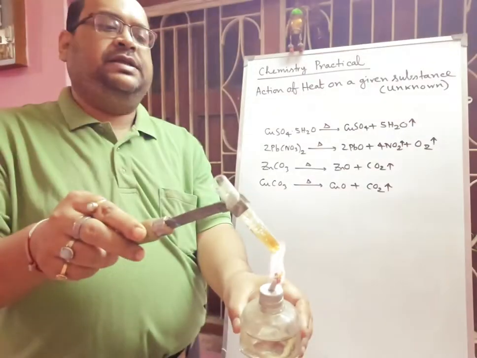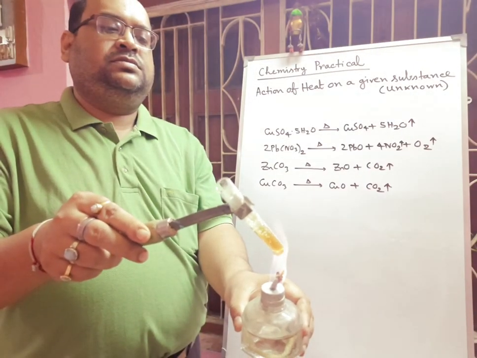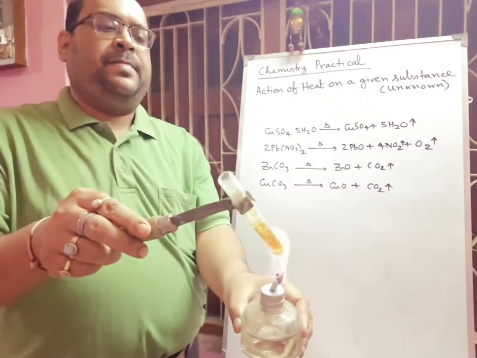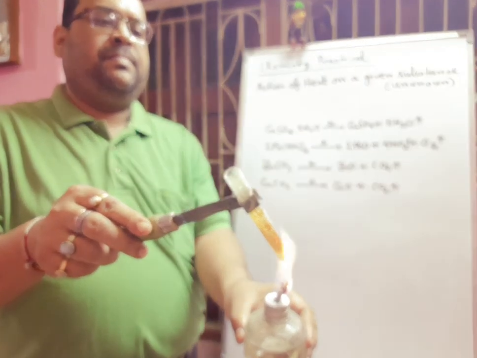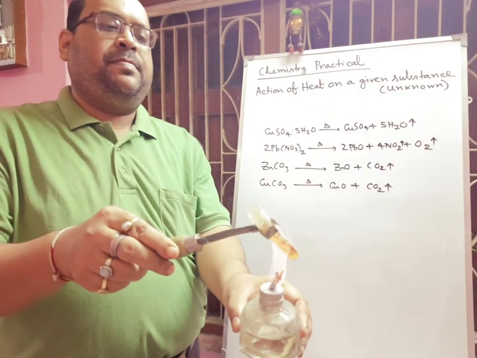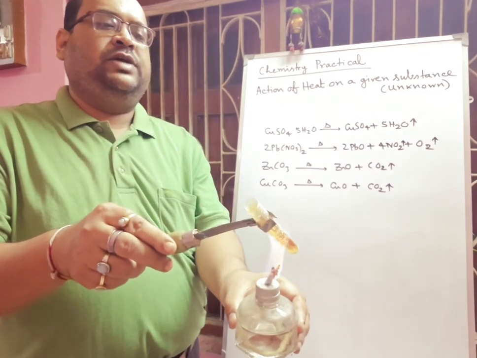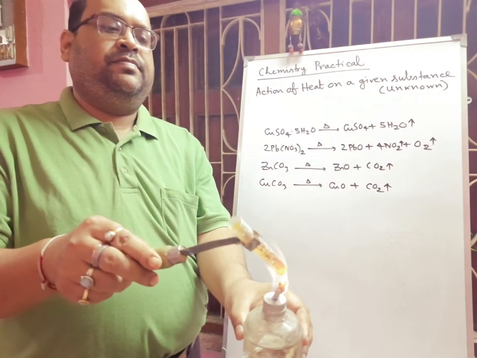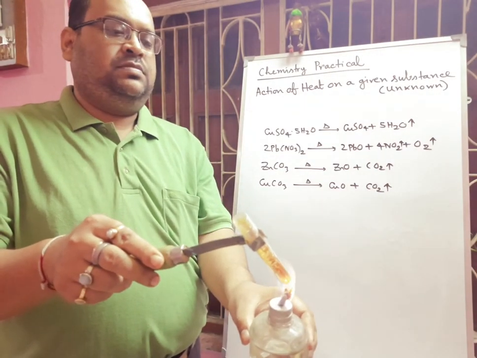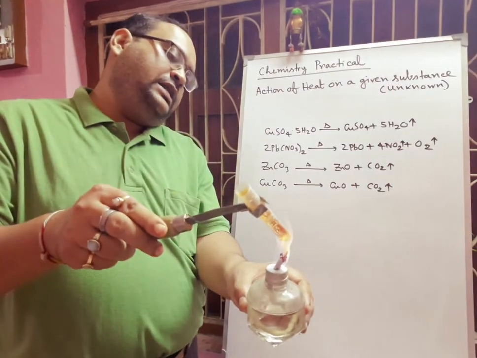And a brown vapor is coming out. Here you see brown gas is coming out from this test tube. And here we are getting a light yellow color residue.